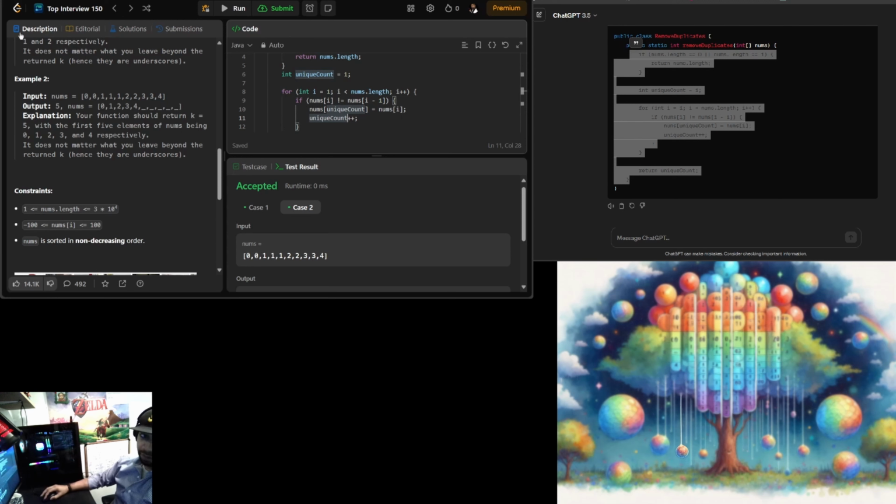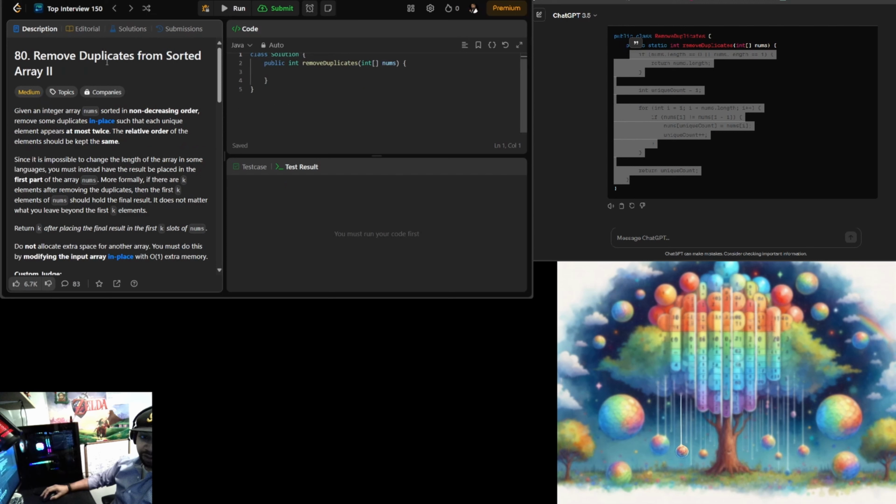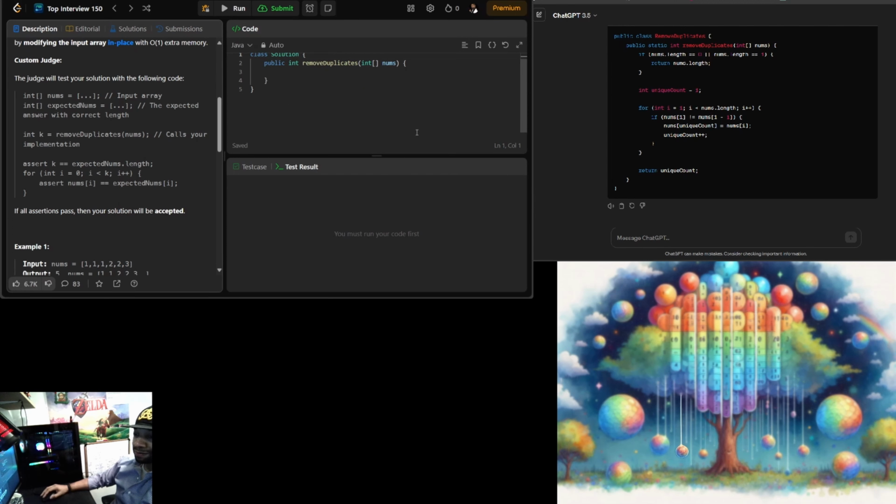The next problem will be removing duplicates from sorted arrays. Stay tuned to the next one.